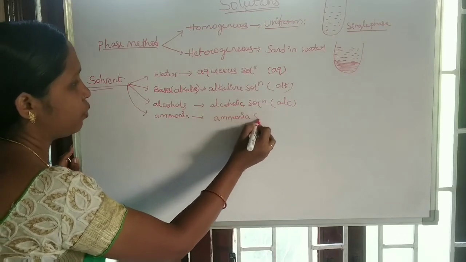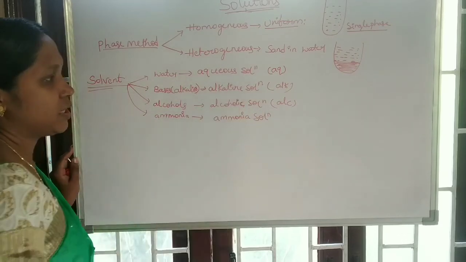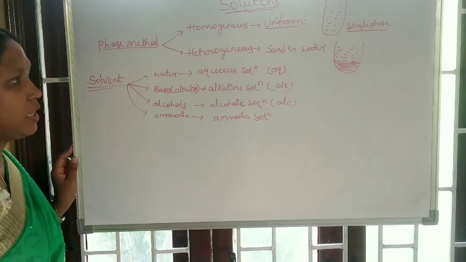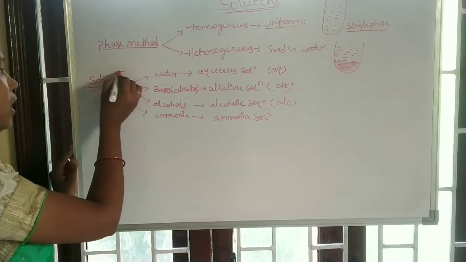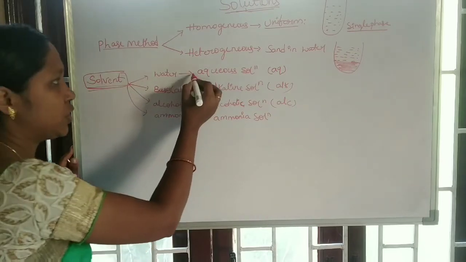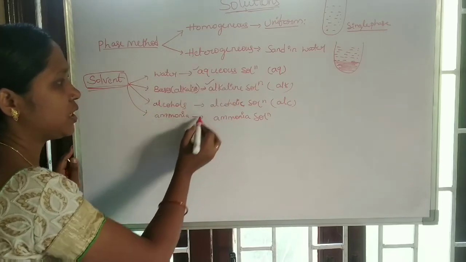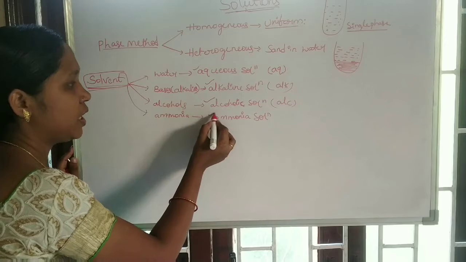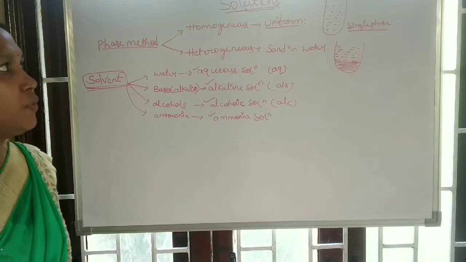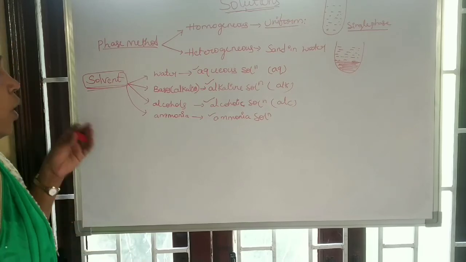If it is acid, acidic solutions. Like this, on the basis of the solvent, solutions are classified into aqueous, alkaline, alcoholic, and ammonia solutions. This is about the classification of solutions on the basis of the solvent.